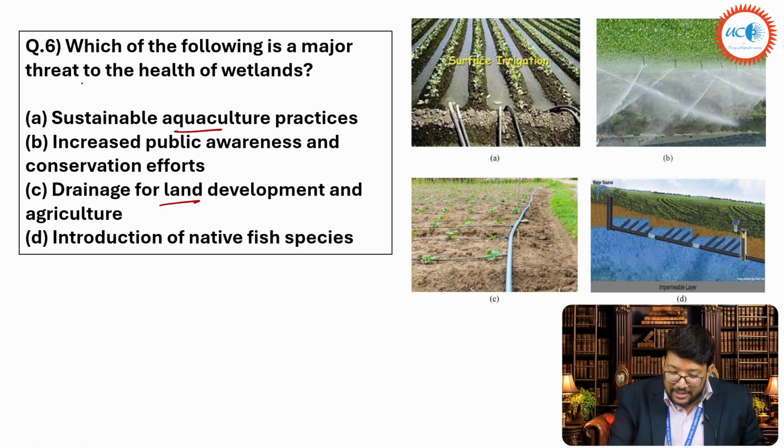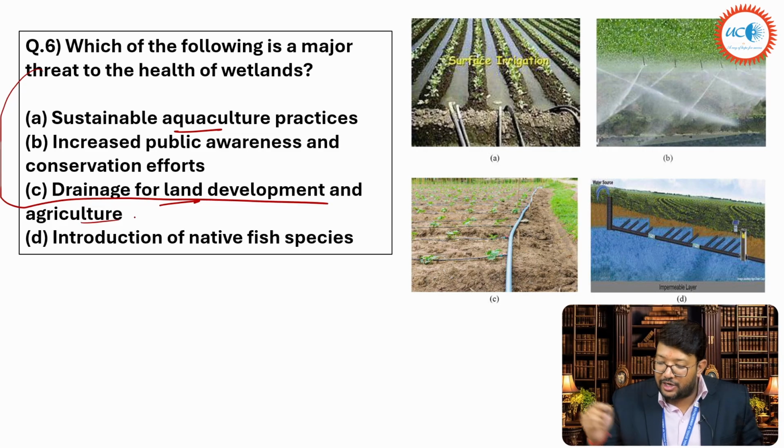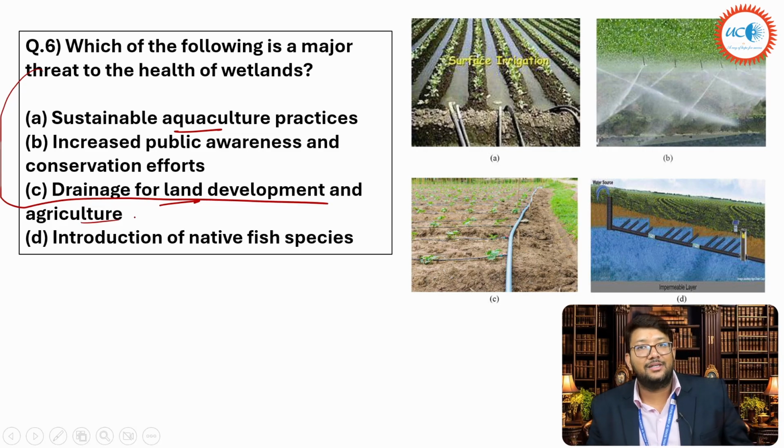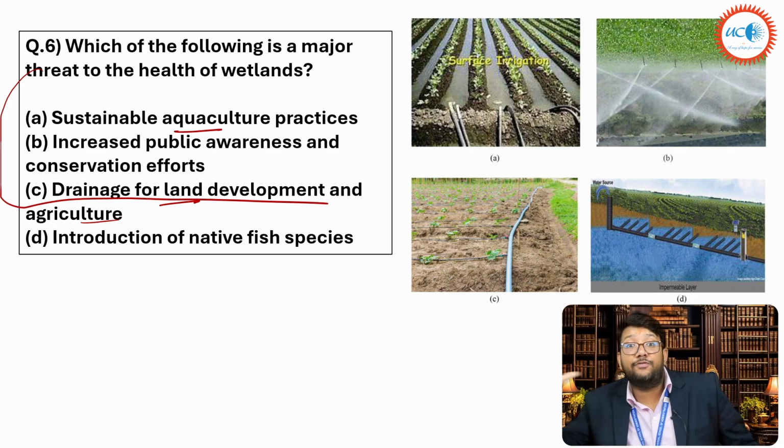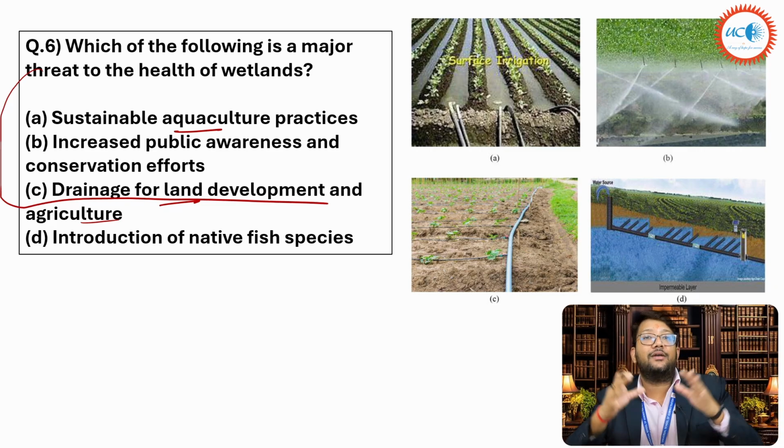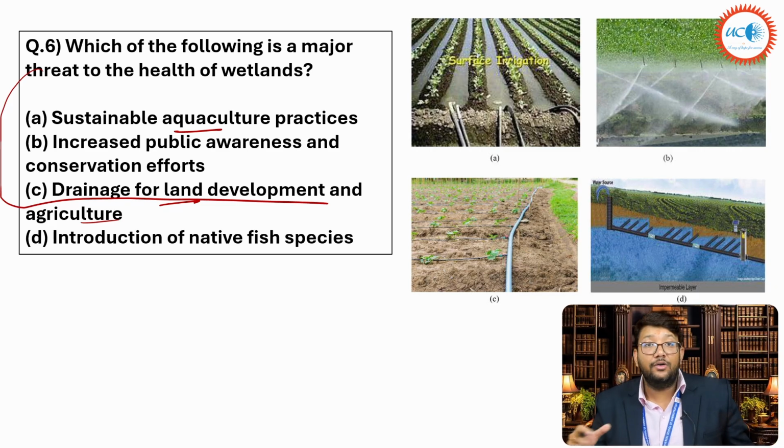The question is asking for the threat. Threat is this one. We are using the water of wetlands for land development and agriculture. That is the problem. Drainage means we are removing the water and we are developing the land for housing purposes and for agriculture. That is the problem.